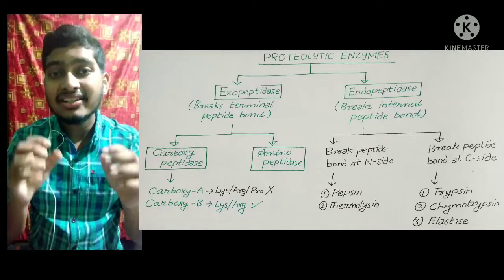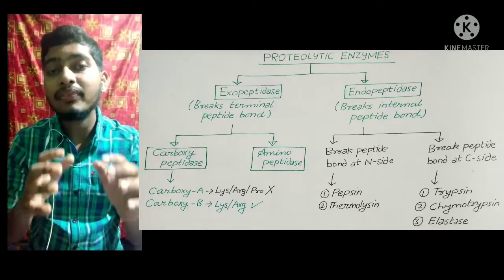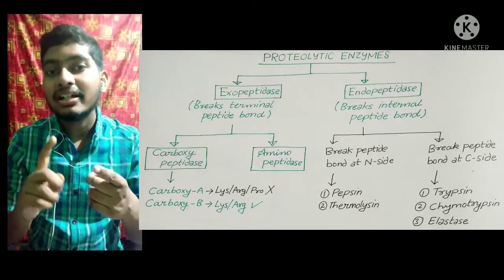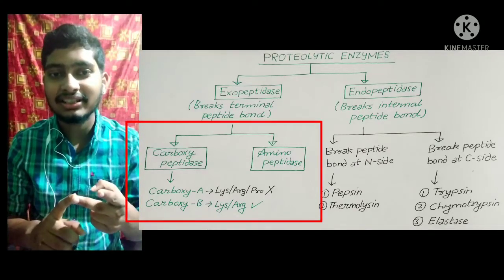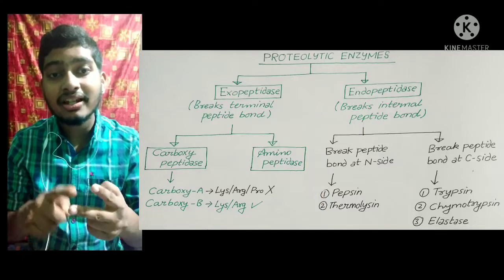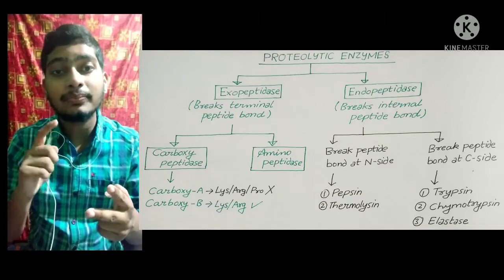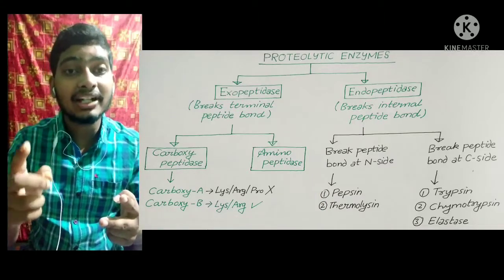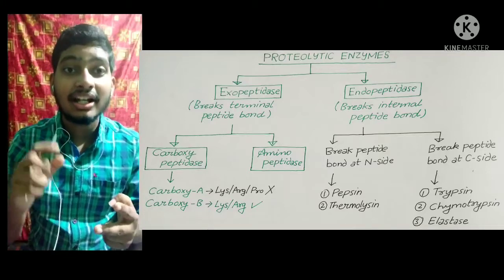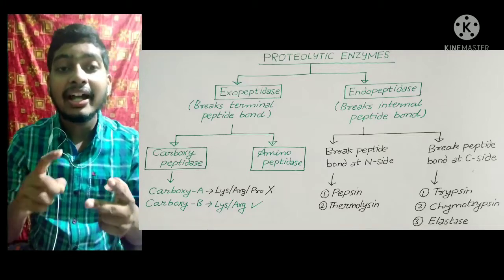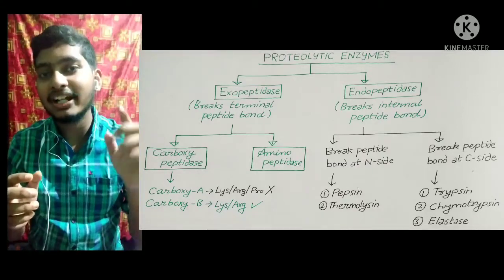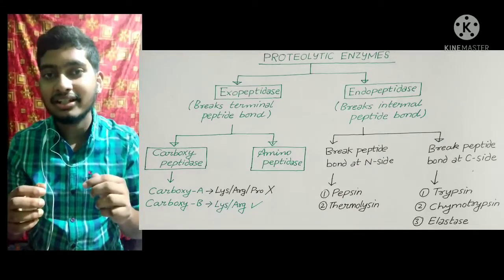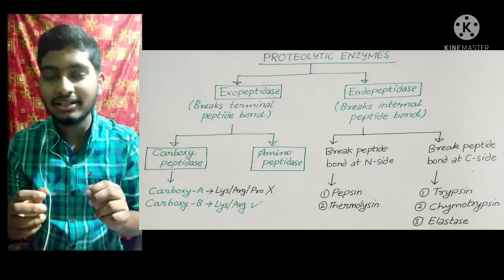Now, the exopeptidase is of two types, carboxypeptidase and aminopeptidase. As the name suggests, carboxypeptidase breaks the terminal peptide bond at C side, carboxylic side, and the aminopeptidase breaks the terminal peptide bond at N side, that is amino side.